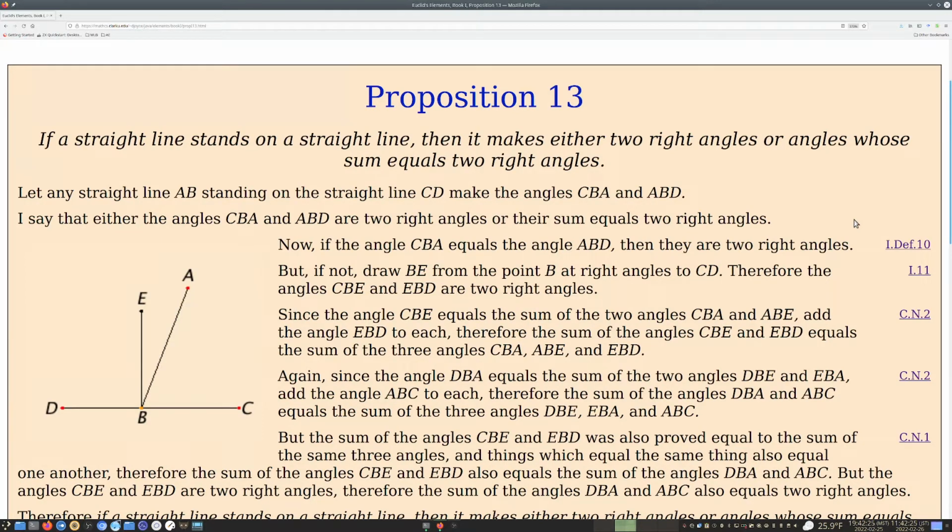But the sum of the angles CBE and EBD was also proved equal to the sum of the same three angles, and things which equal the same thing also equal one another. Therefore, the sum of the angles CBE and EBD also equals the sum of the angles DBA and ABC. But the angle...